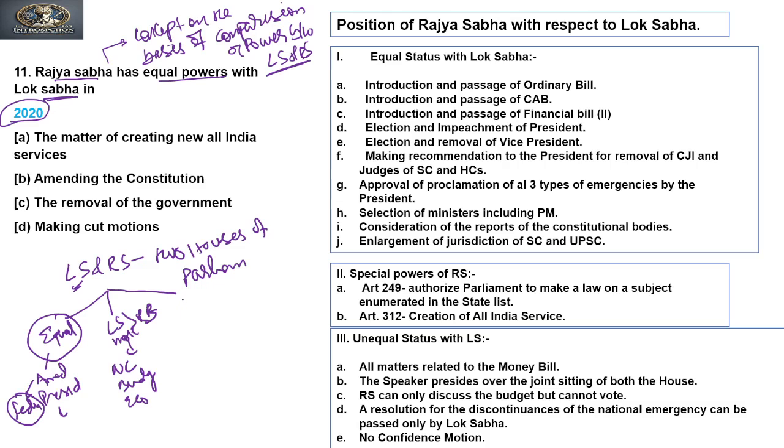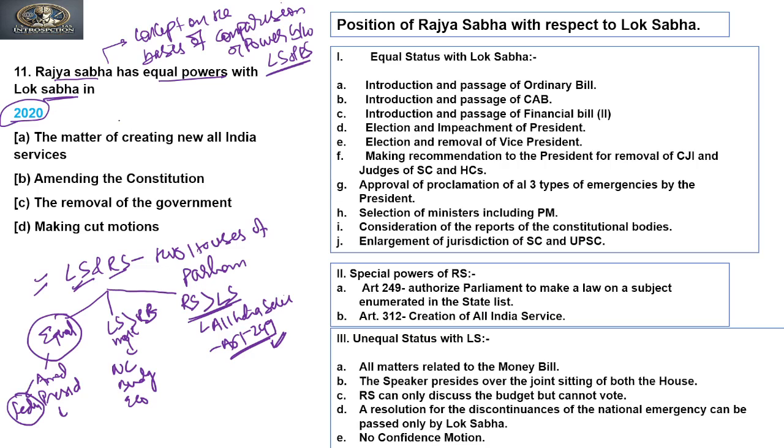Now there is a third circumstance where the Rajya Sabha has more power than the Lok Sabha, like creation of all India services, right? Then Article 249 is a situation where the Rajya Sabha has more power. Clear? So these are the three circumstances when the power between the Lok Sabha and Rajya Sabha has been compared between these two.